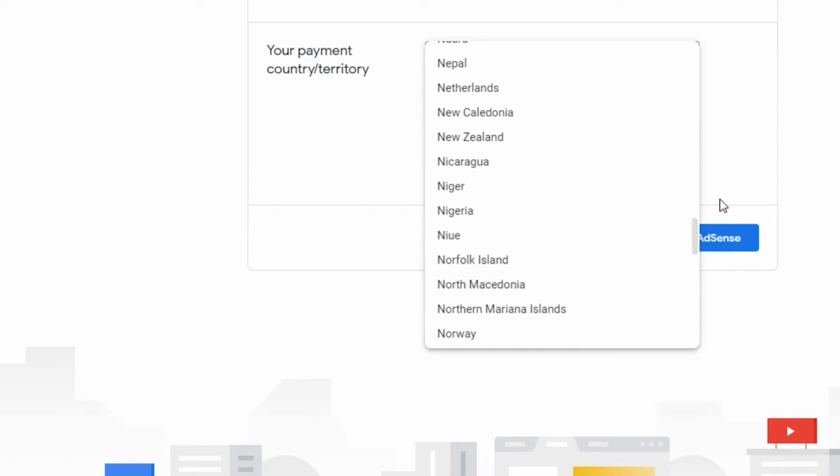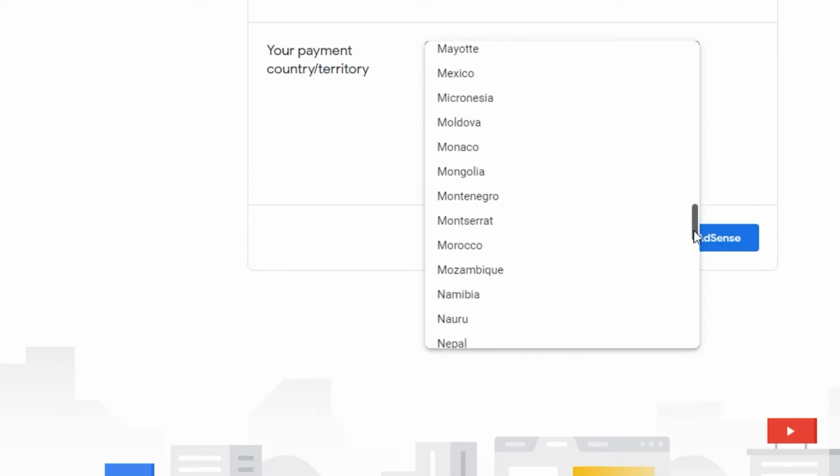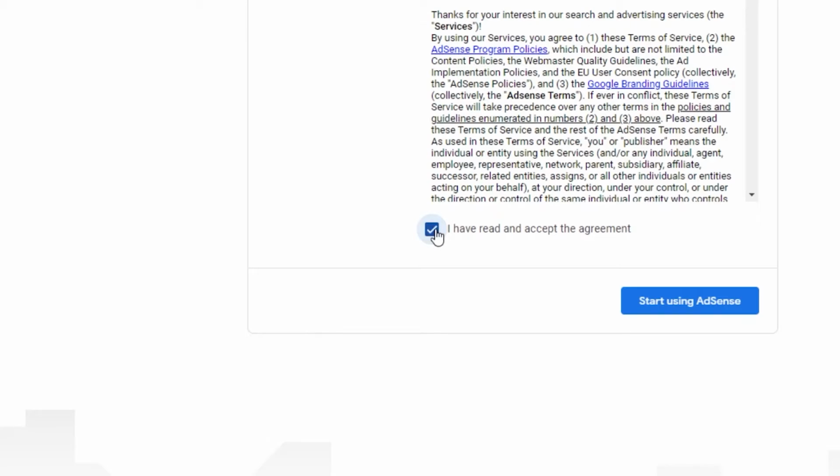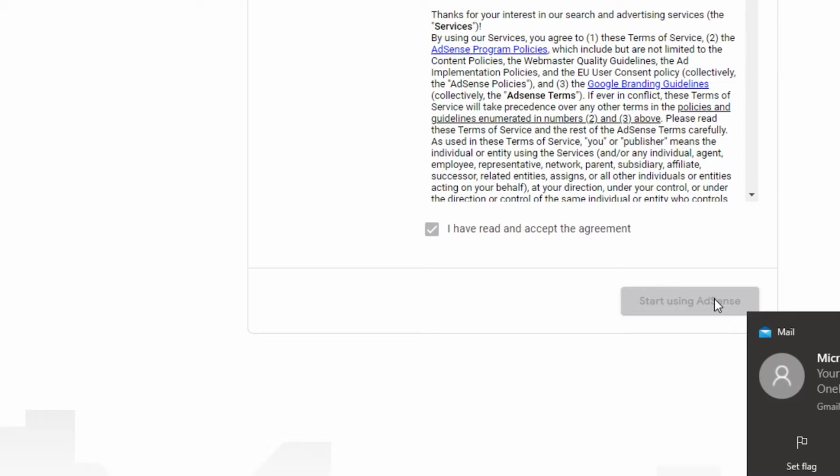I'm gonna go ahead and add country in here. Simply go with the country you have added to your Google account. Then you will simply click on I have read and accept the agreement. Simply click on start using AdSense, and you will get your own AdSense account. And this is where you will simply go ahead and monetize your blog.